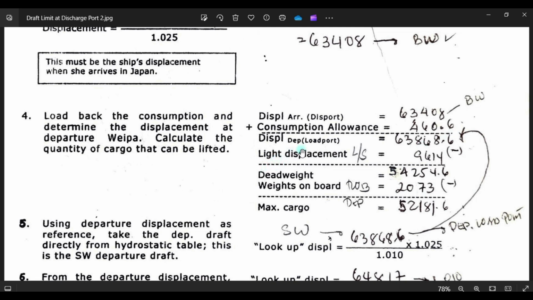That will be your displacement departure at load port, with total displacement minus your light ship of 9,614. That will be your dead weight of 24,254.6.